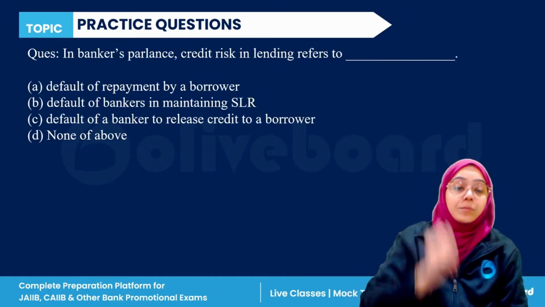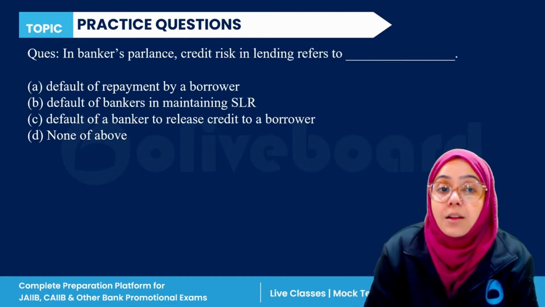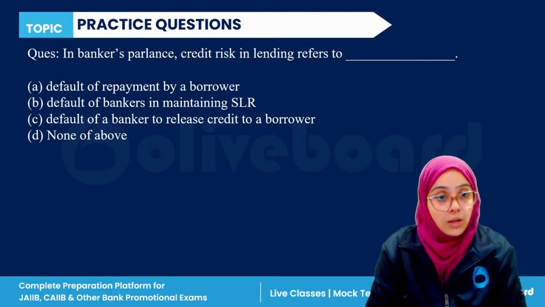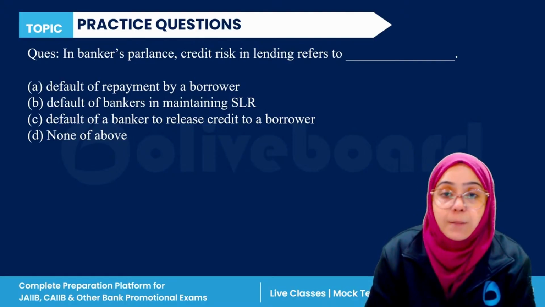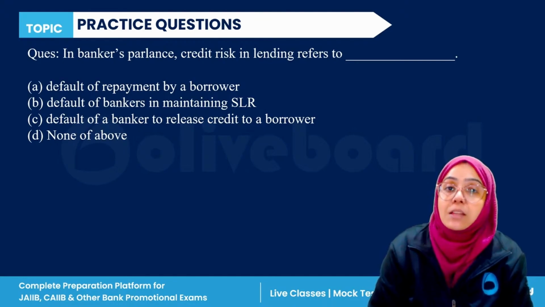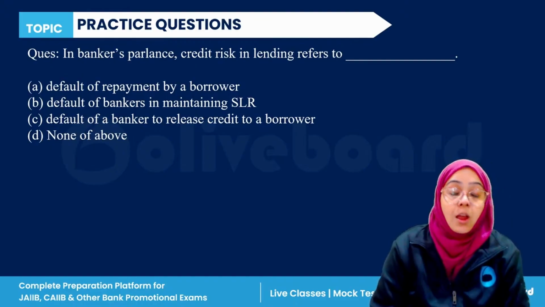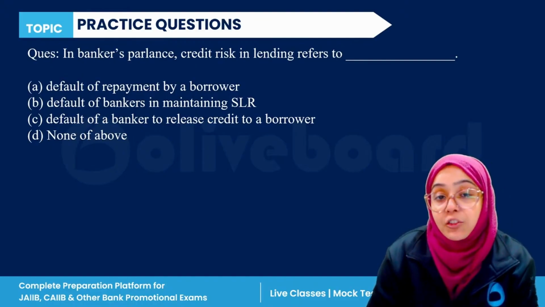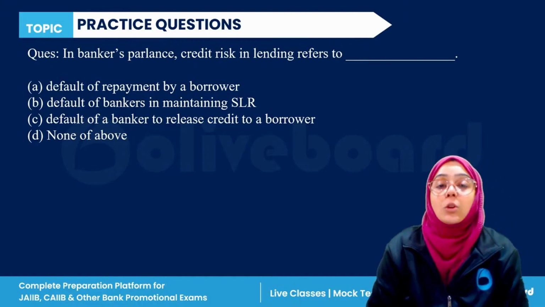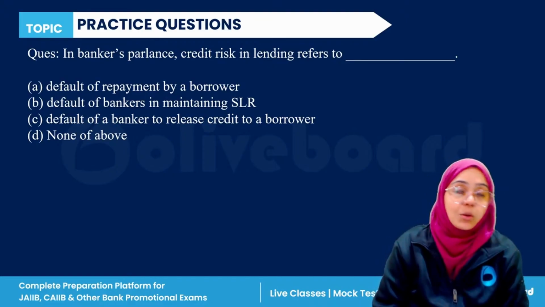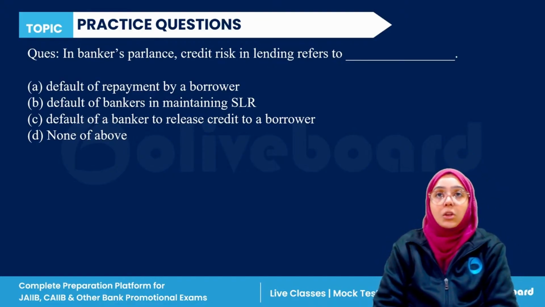Okay, next question. In bankers' parlance, credit risk in lending refers to what? Default of repayment by the borrower, default of banker in maintaining SLR, default of banker to release credit to a borrower, or none of the above. Very easy question. According to the banker's perspective, credit risk in lending actually refers to what?